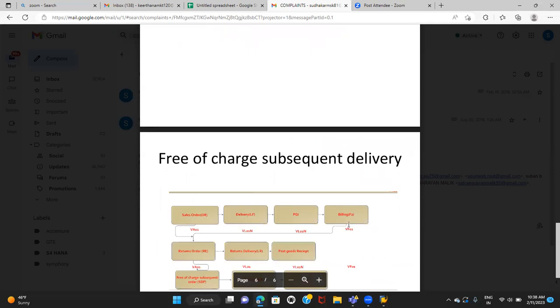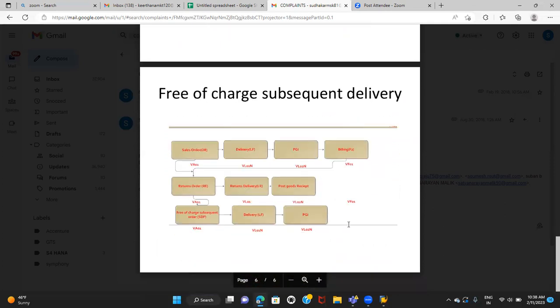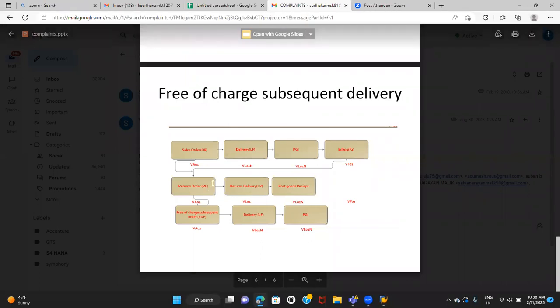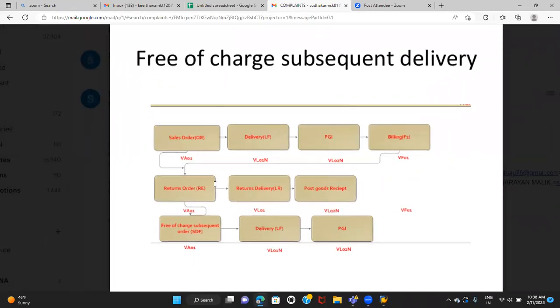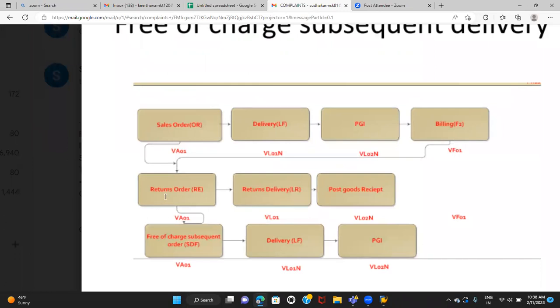Now, the next scenario is free of charge subsequent delivery. In this scenario, the customer places the order, delivery is done, and billing is also created. Then the customer finds that there is damage, expiry, or some other quality issue. So the customer is going to create a return order, meaning he wants to return the material he has received. So we will get the return order.